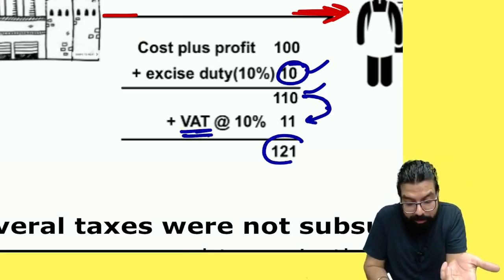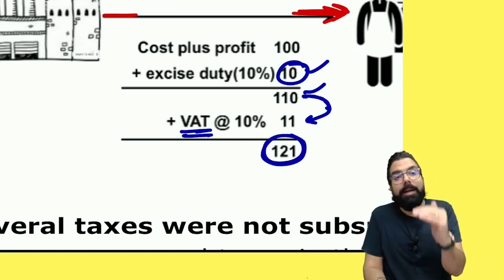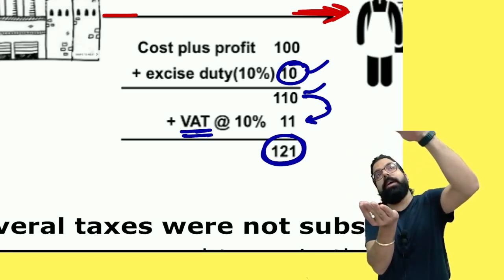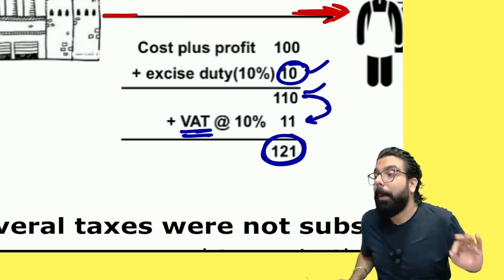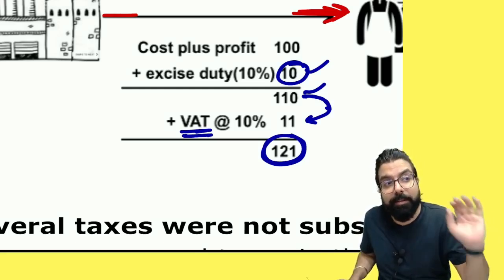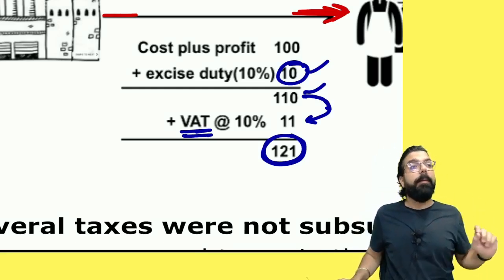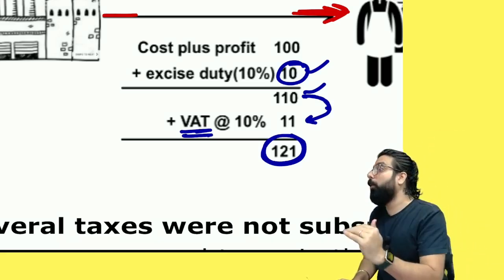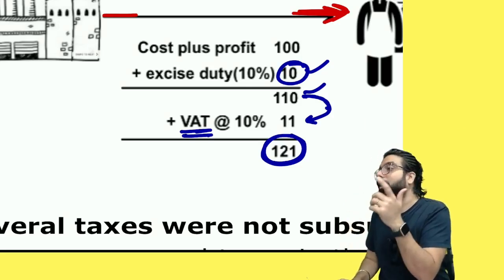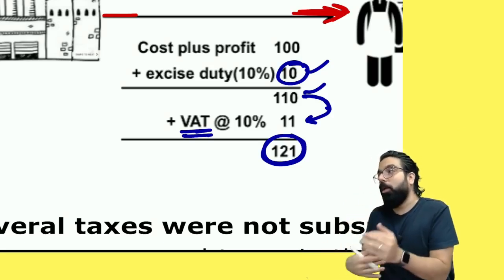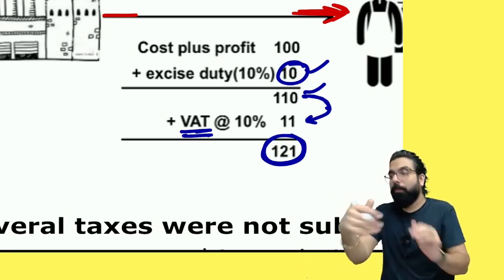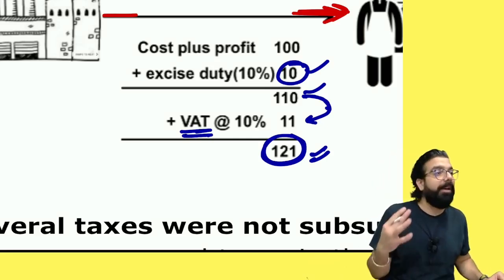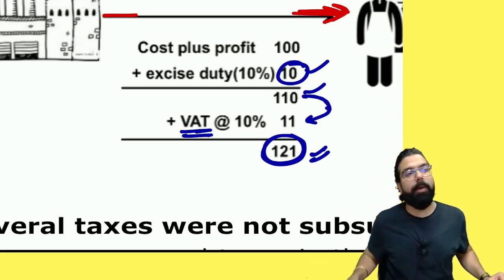And because of this, the selling price of items becomes expensive. And ultimately, the consumers, when they have to pay something more, it means inflation is going up in the country. And that is a cascading effect. Is cascading effect bad for the economy or good for the economy? Bad. When inflation is going up, that is bad for the economy because people will not be able to purchase items. People lose purchasing power because all their money is going out. Whenever you are buying something, everything is expensive. Hence, the government has to manage inflation also. And this was one problem in the earlier tax system.